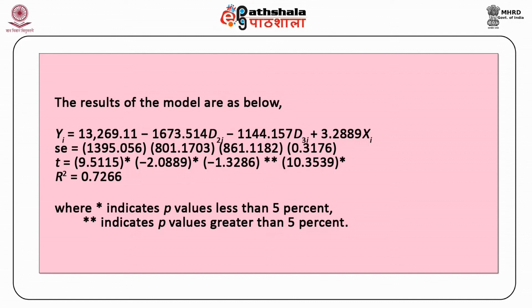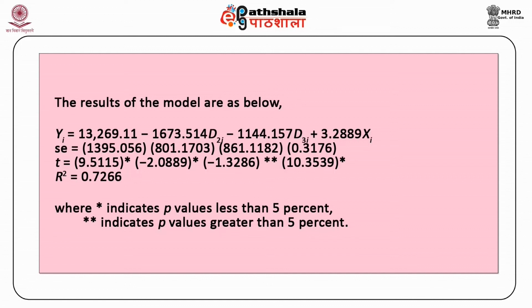9.5115, which is significant, minus 2.0889, also significant, minus 1.3286, not significant at 5%, and 10.3539, again significant. R square is equal to 0.7266. Star indicates p-values less than 5% and double star indicates p-values greater than 5%.